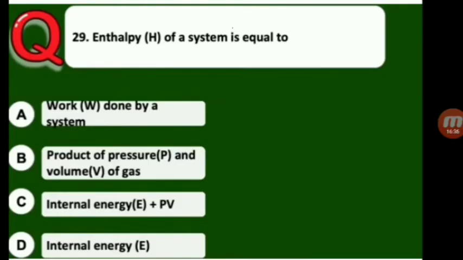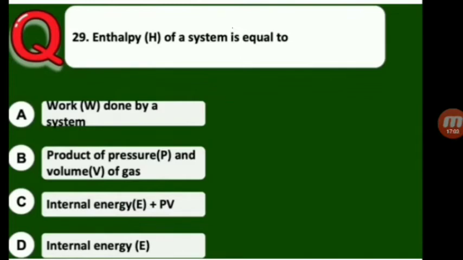Next question. Enthalpy H of a system is equal to the sum of internal energy and pressure-volume product of a system, called enthalpy. That is H is equal to E plus PV.